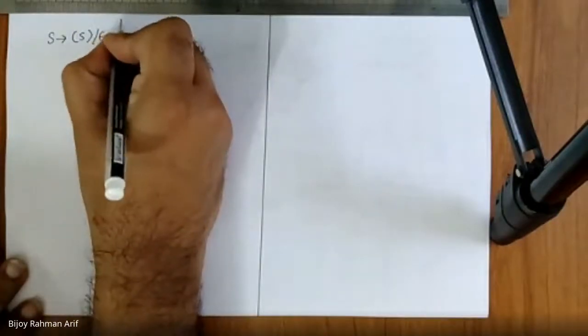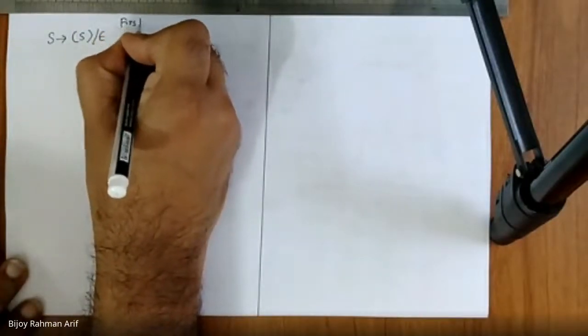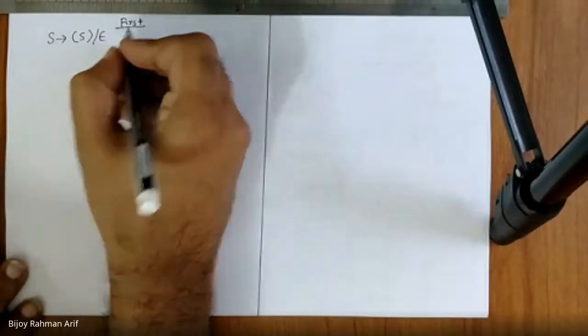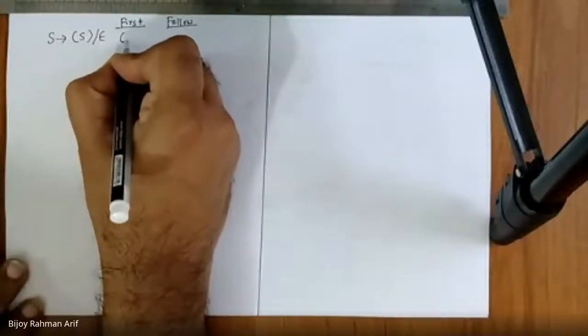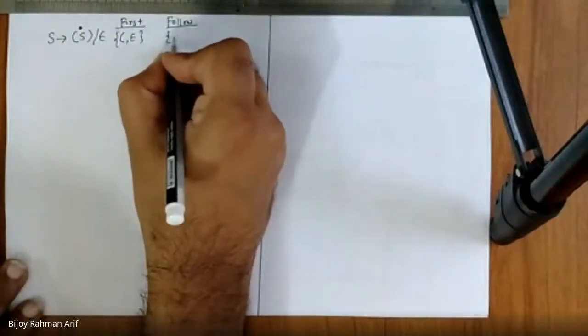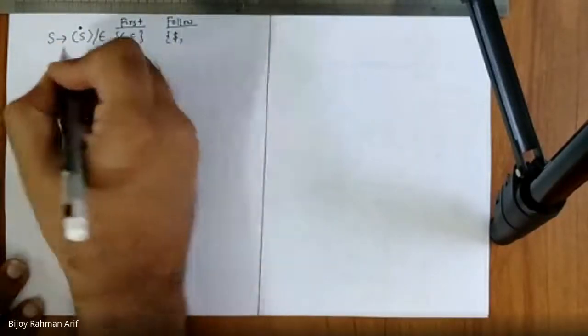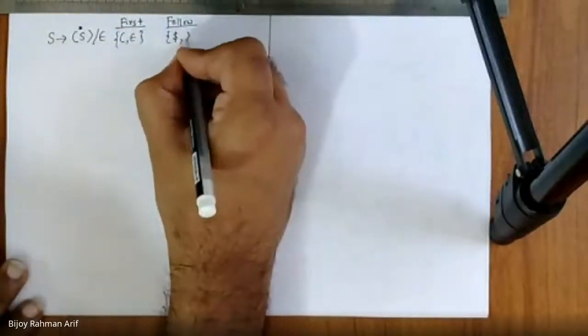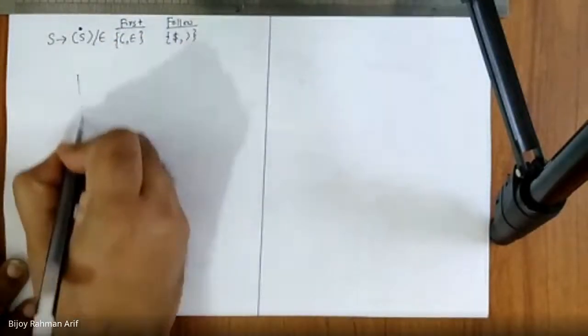What is the first of S? Open parenthesis and epsilon. What is the follow of S? S appears here. And definitely, since this is the start symbol, I have a dollar and I have close parenthesis. Now, let's create the table.